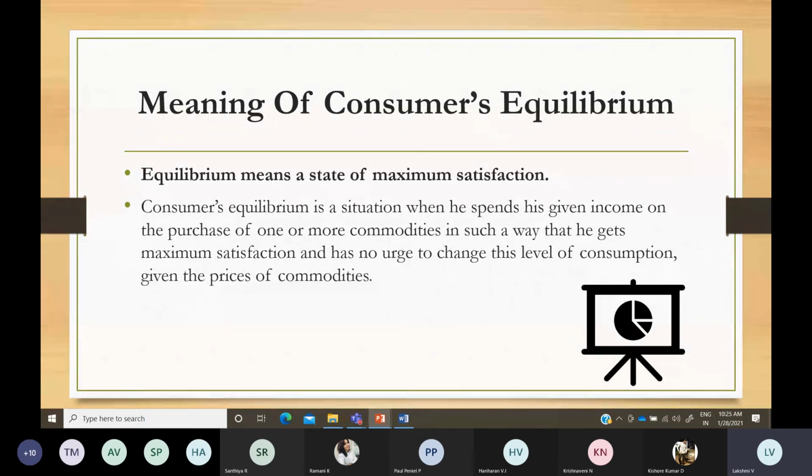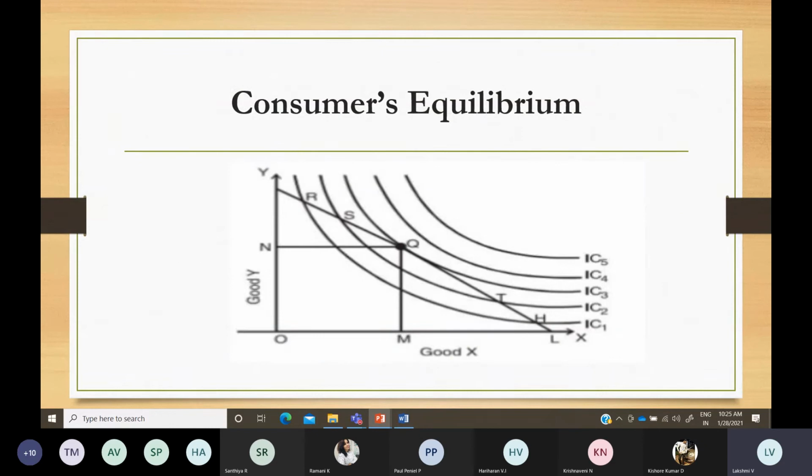You don't want to consume anymore. That stage is known as consumer equilibrium. You reach it at the point where you are not having any more urge to consume either of the two commodities.